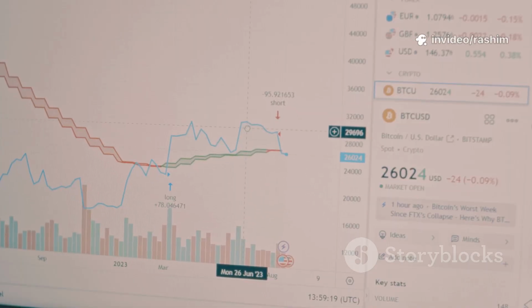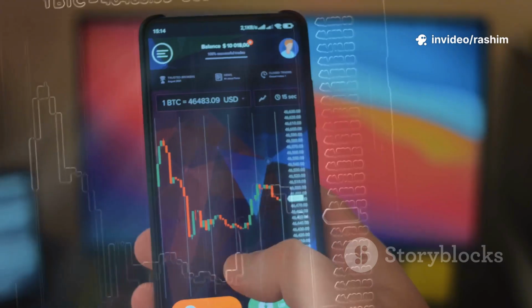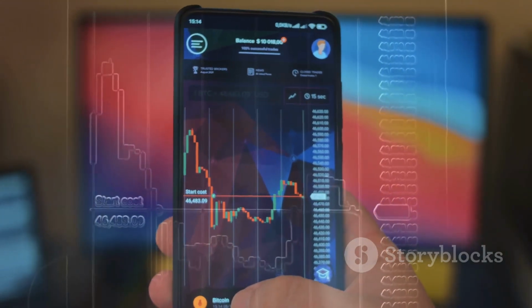It helps you see the market in a visual way, which is much easier than looking at a list of numbers. Think of it as your window into the world of financial markets, accessible right from your computer or phone.